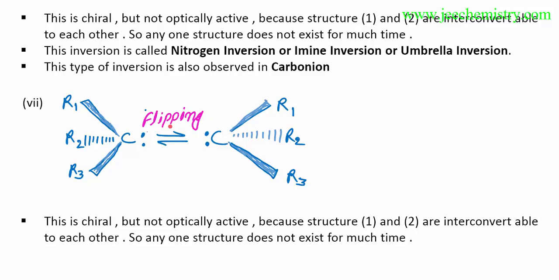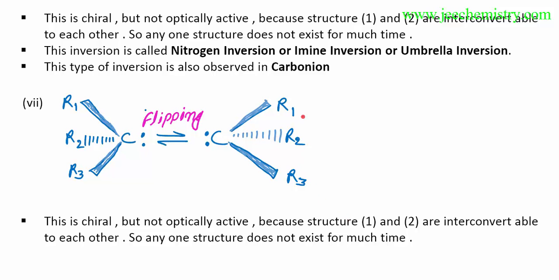Its two enantiomers have a very small energy difference. That's why they are interconvertible to each other, so that one structure does not exist for much time, so it cannot show optical activity. So it is optically inactive, but it is chiral. This is chiral but not optically active, because structures 1 and 2 are interconvertible to each other, so any one structure does not exist for much time.